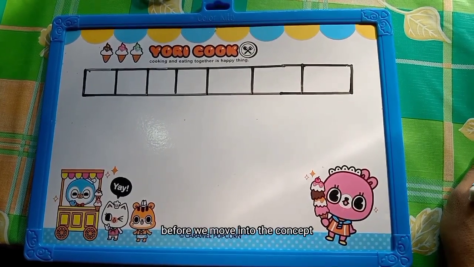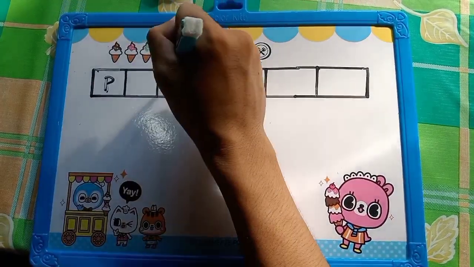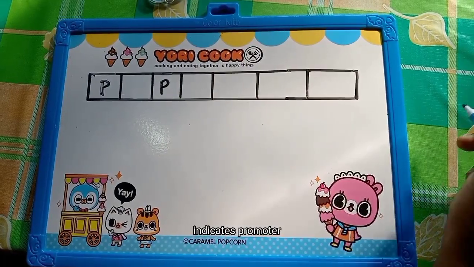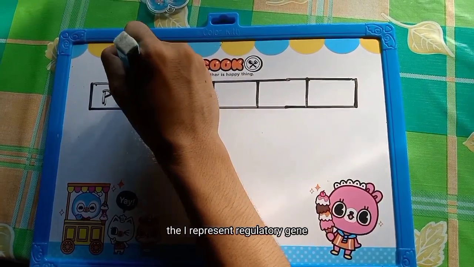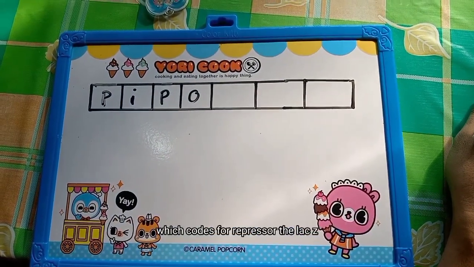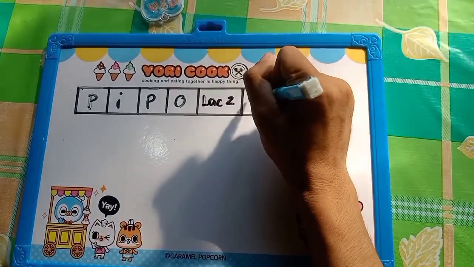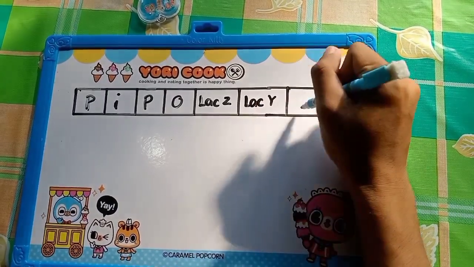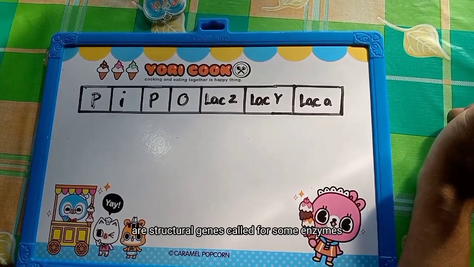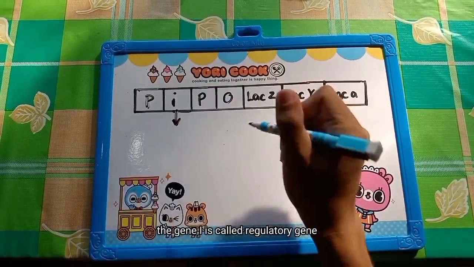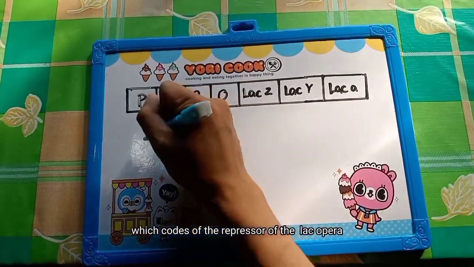Before we move into the concept, let's understand the terminology. The P indicates promoter, the O indicates operator, and the I represents the regulatory gene, which codes for the repressor. LacZ, LacY, and LacA are structural genes that code for some enzymes. The gene I is called the regulatory gene, which codes for the repressor of the lac operon.